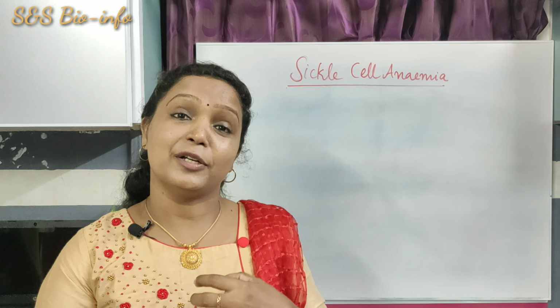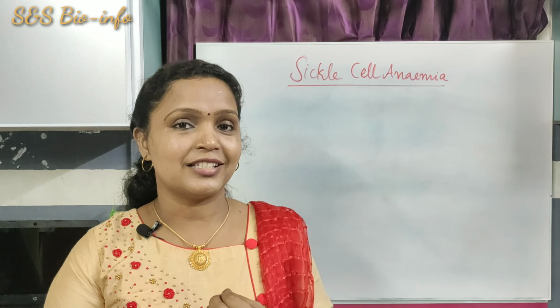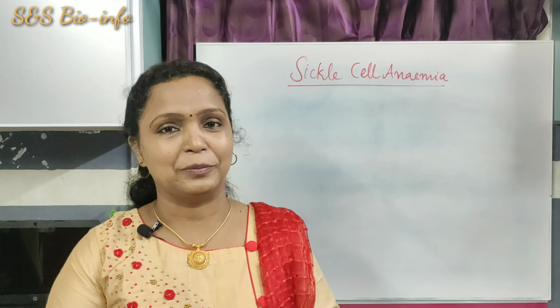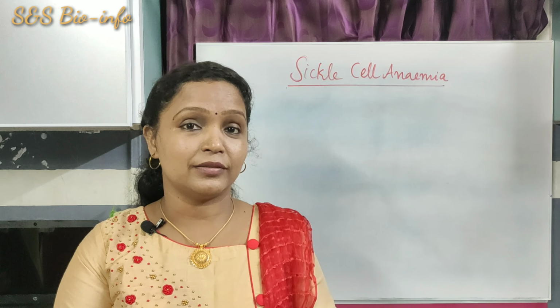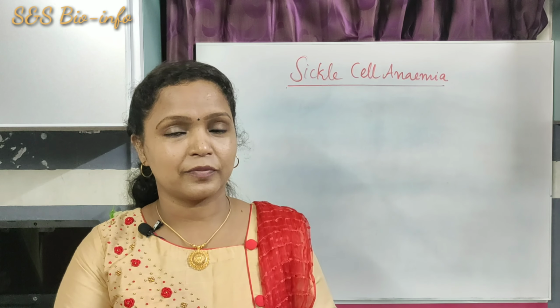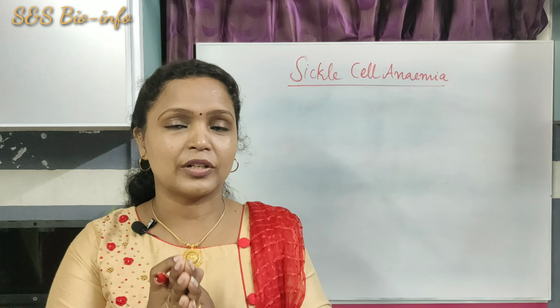Now let's understand more details about sickle cell anemia, its causes, its symptoms and its effects in the body. We all know that hemoglobin is the carrier protein. It is a respiratory pigment present in the RBC or red blood cell.